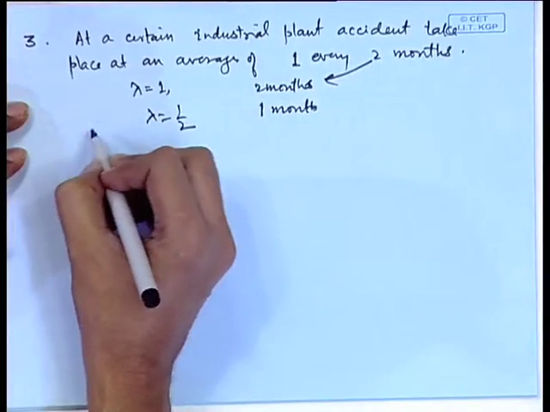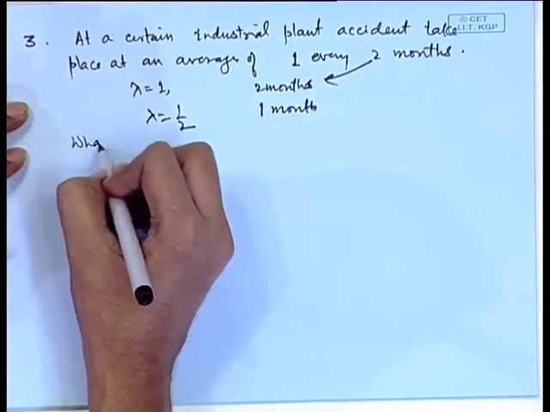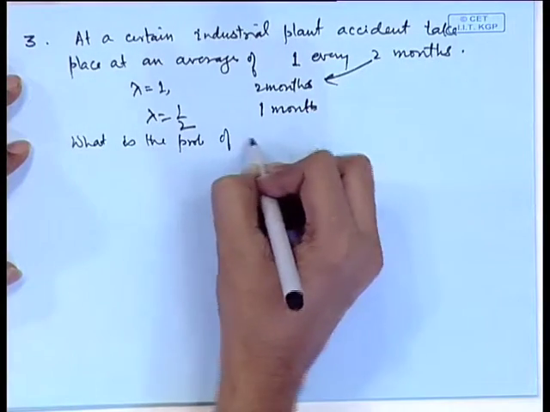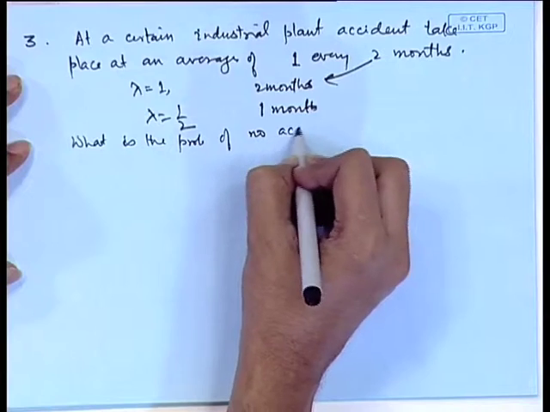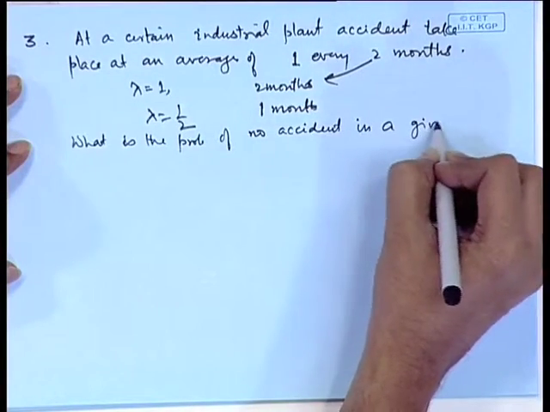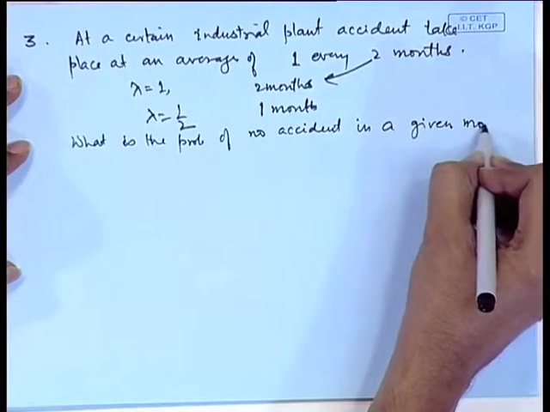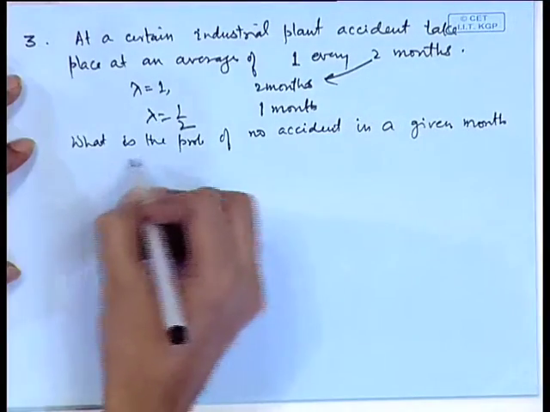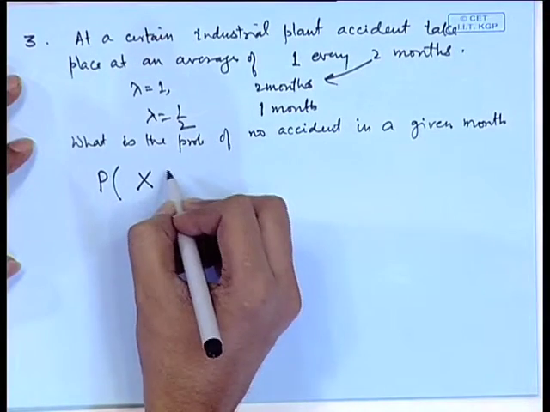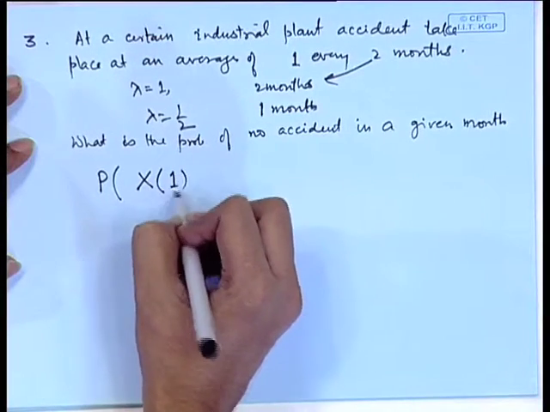So, what is the probability of, say, no accident in a given month? Now month is the unit.